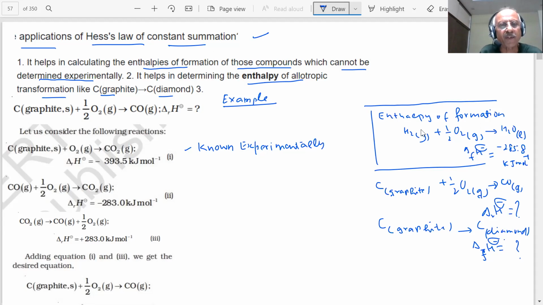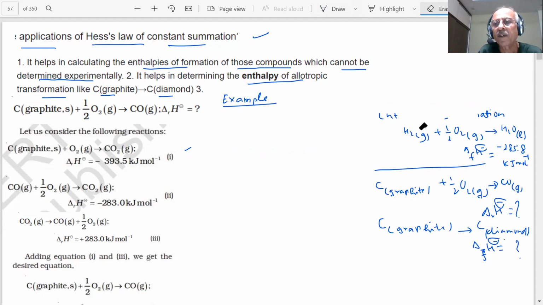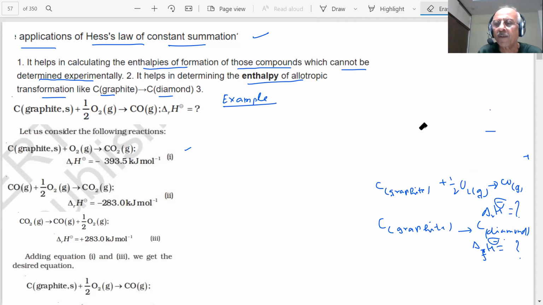What are the three equations I have? Now I can rub all this off. You have noted down everything? Yes, sir. Okay, let us see how we can use the Hess law in this case. Questions will be asked in the paper based on Hess law. This is the most important law, students.